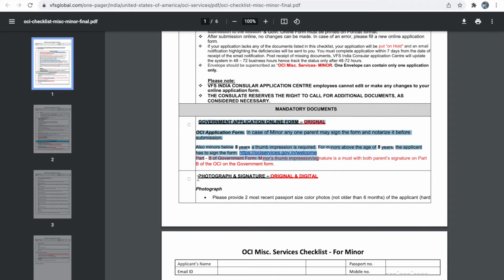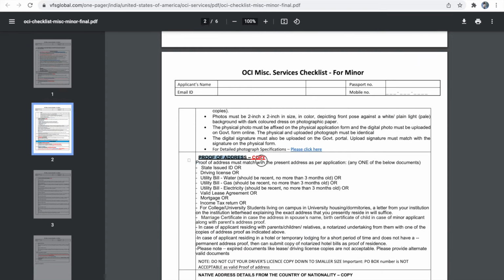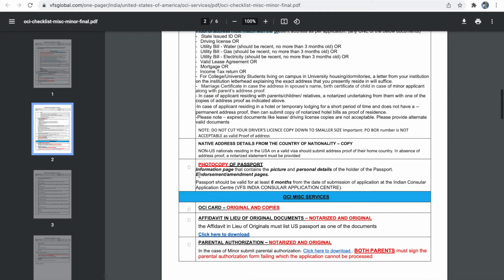Next is the photograph. So you have to paste one photograph on top of the digital image in your application, and you have to keep one photo with the document package. Next is proof of address. For a minor applicant, you can provide either of the parents' address proof. Next is photocopy of passport. So this is the new passport photocopy. Only the picture and personal information detail pages have to be printed. No need to print the entire passport.